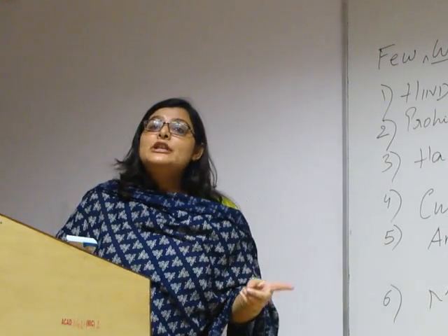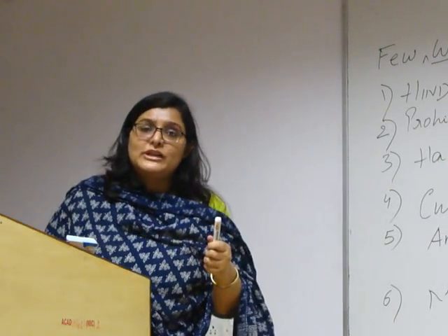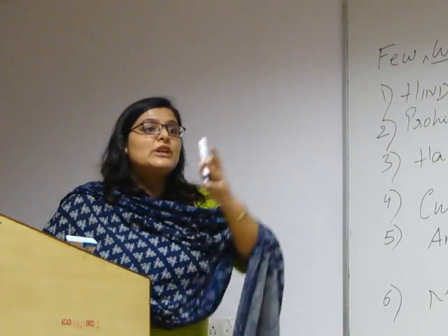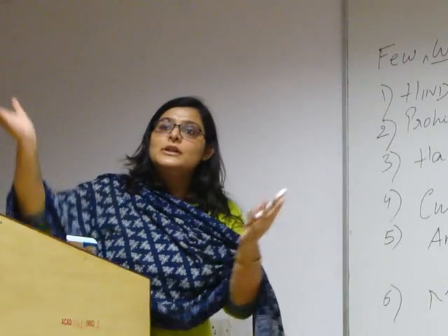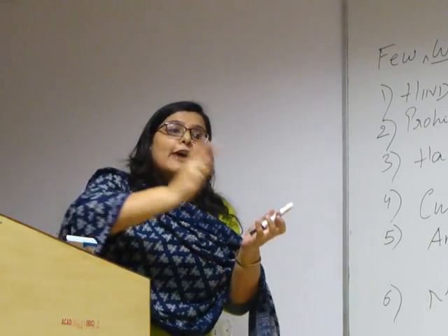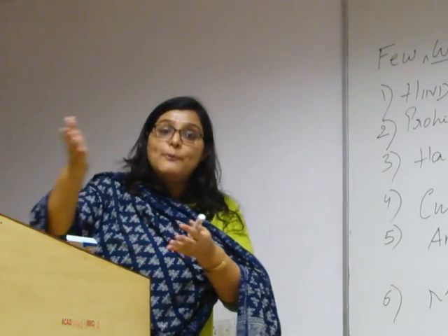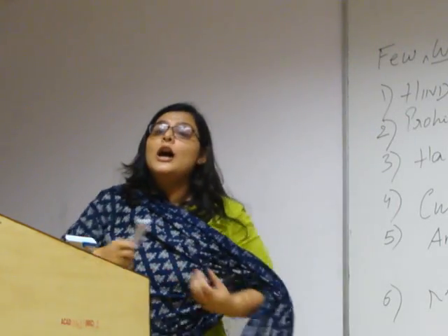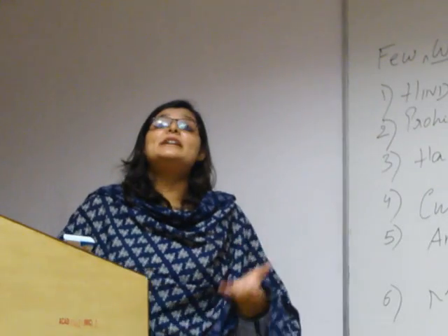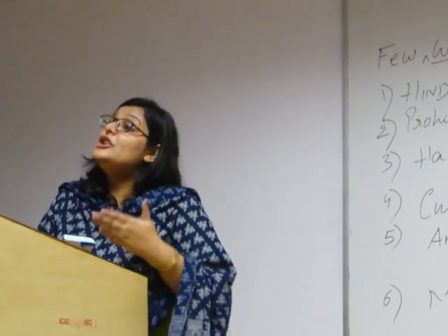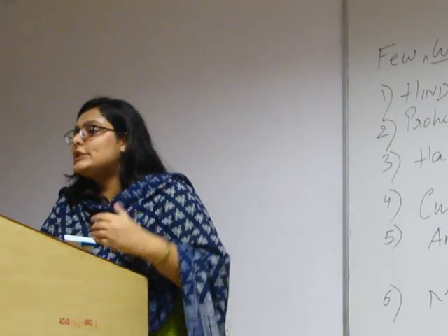For a void marriage, you don't have to go to a court of law to make it so. You don't have to give a petition as such. Normally you give a petition if you have validly got married. Otherwise, void marriages, for example, you married within your prohibited degrees. You married your cousin brother. That marriage is void ab initio. You don't need proof to say that it's void.